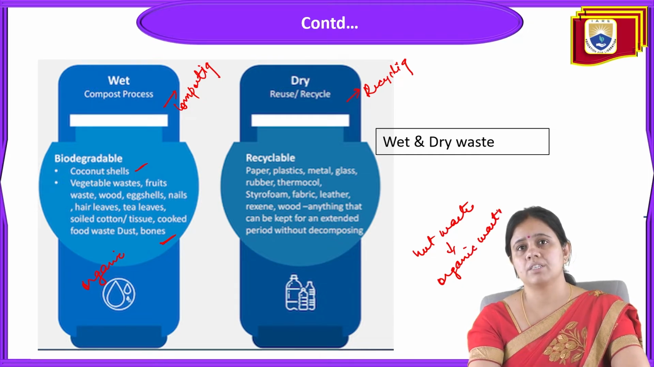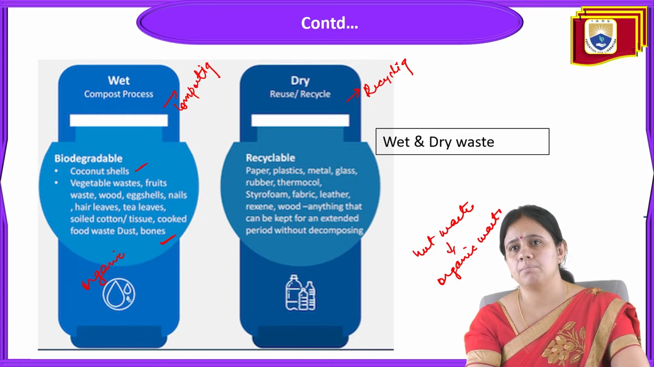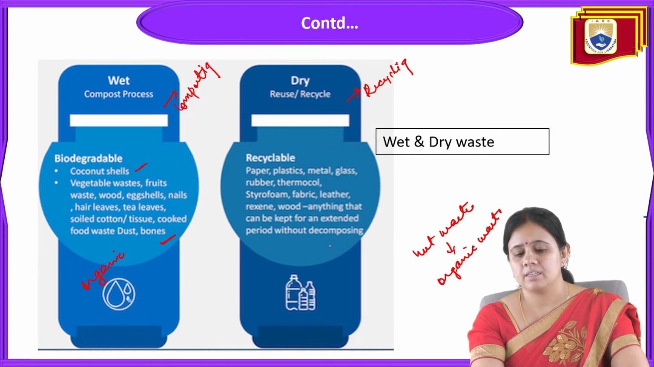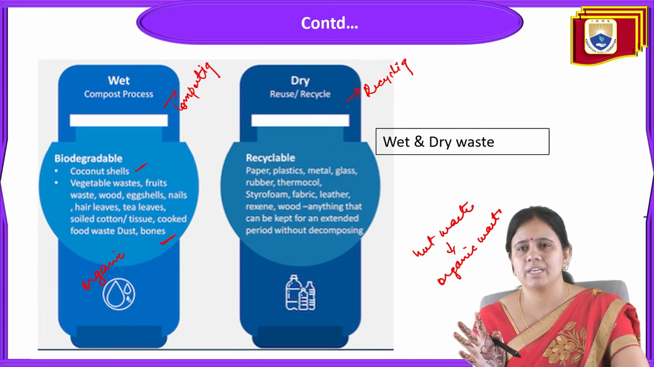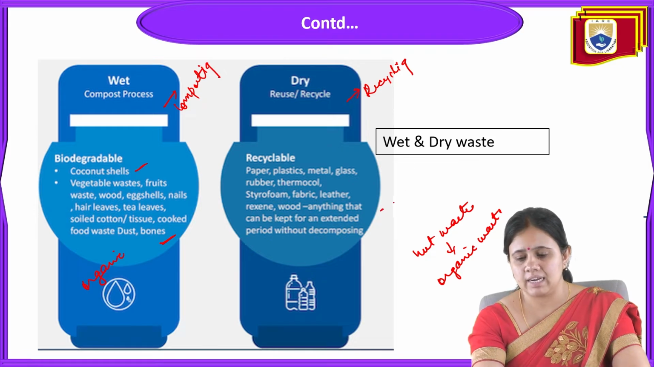So those wastes, either vegetable waste or fruit waste or wood or some eggshell, nail, hair, leaves, all this waste is going to the composting process. So this is called wet waste. Just like that, dry waste is there. Dry waste refers to waste that will go for either reuse or recycling. Recycling means paper, plastic, metal, glass, rubber, thermocol, styrofoam, fabric, leather, resin, wood, anything, those wastes that can be used for recycling, recyclable waste.